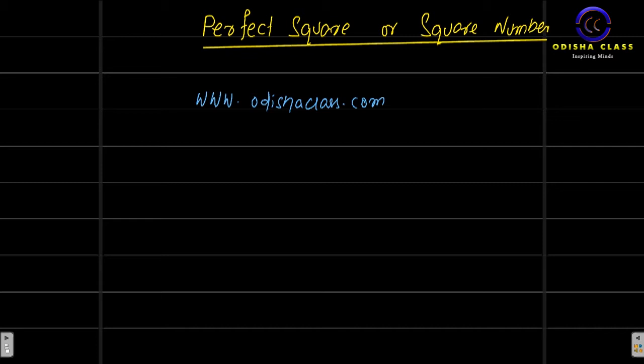What is a perfect square and square number? Perfect square और square number क्या होता है? इसके बारे में हम लोग को अभी सोचना पड़ेगा. उसके बाद I will describe those things.